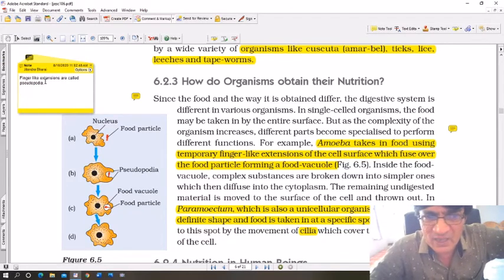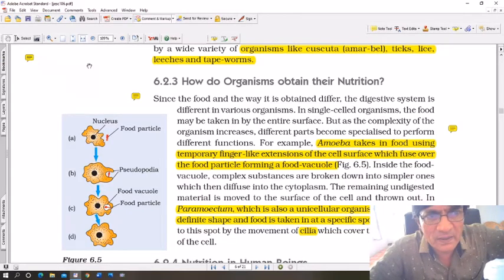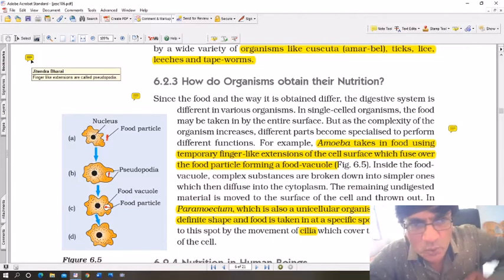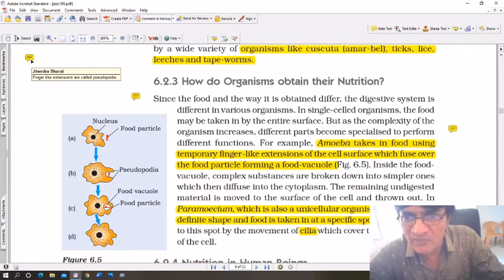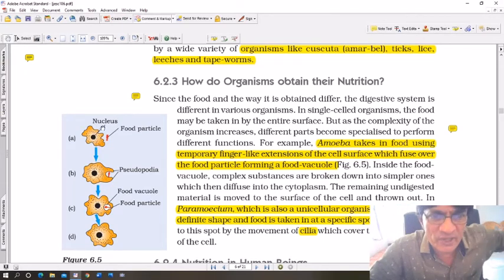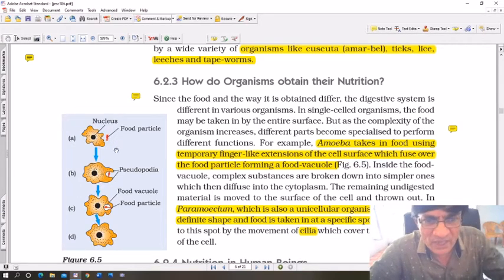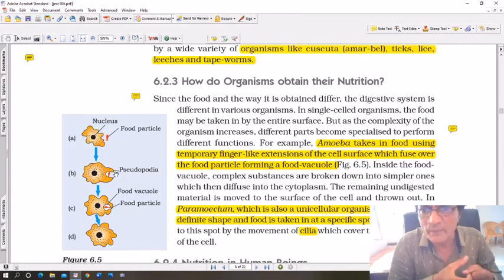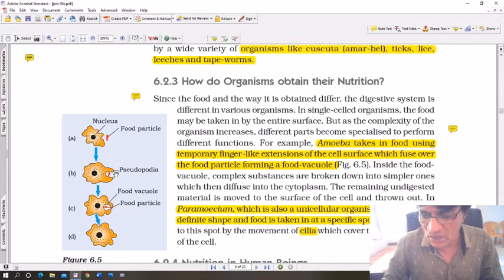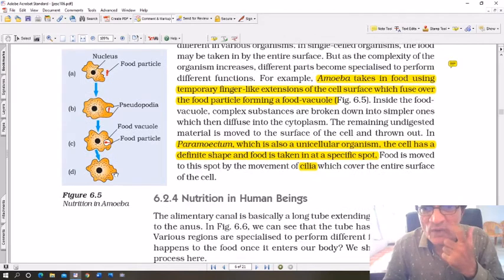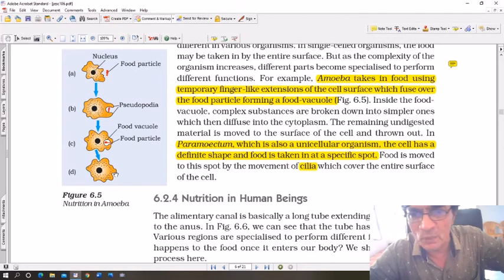What are these finger-like extensions? You can see that. Finger-like extensions are called pseudopodia. Pseudo means false, podia means feet. So an amoeba has got false feet. False feet means pseudopodia. If you look at it carefully here, you can see these finger-like projections. Okay, these pseudopodia extend, and when they extend, they engulf the food particles and then take it inside the vacuole. And that is how phagocytosis occurs in amoeba. Inside the food vacuole, complex substances are broken down into simpler ones, which then diffuse into cytoplasm. The remaining undigested material is moved to the surface of the cell and it is thrown out.